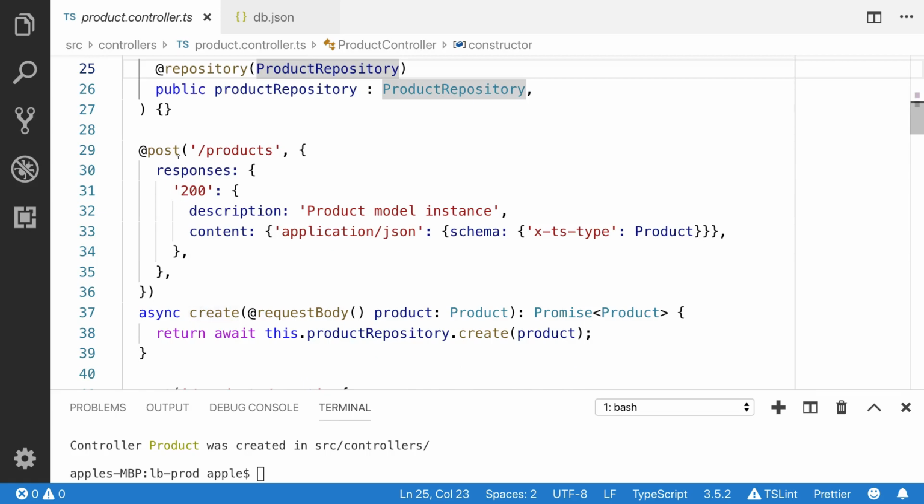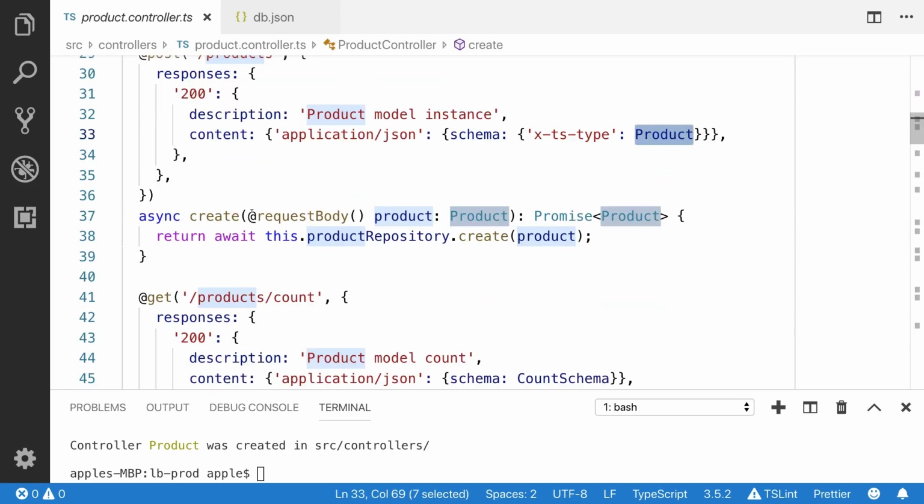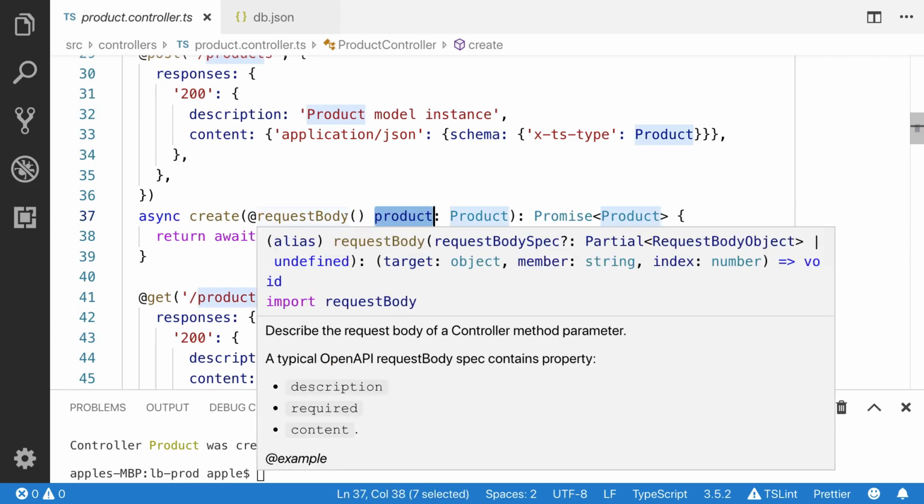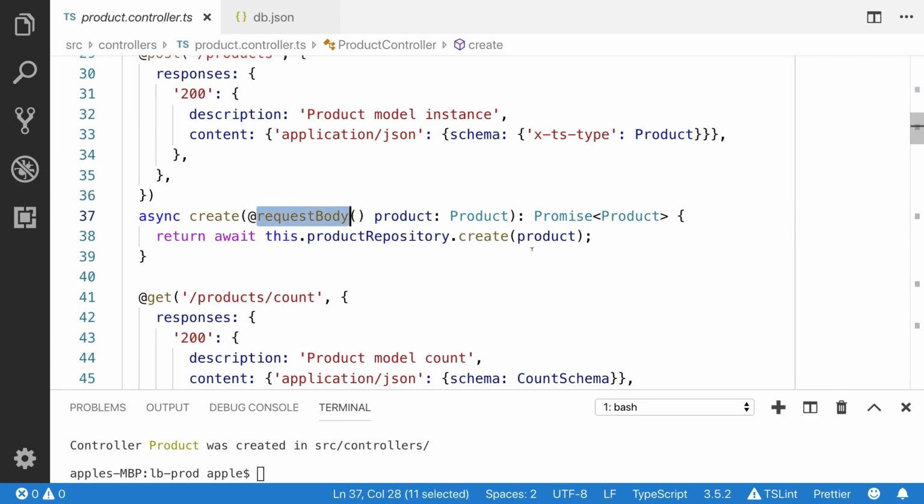Here you will see the create method decorator. You can see that you will define the path, which is products. Here you will define your response. If everything is good, it is going to return this JSON response with the newly created product. And you can see that this is the parameter decorator. You can send the product from the request body and it is going to return the promise with product.